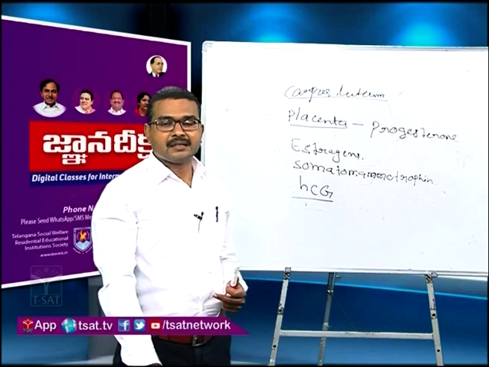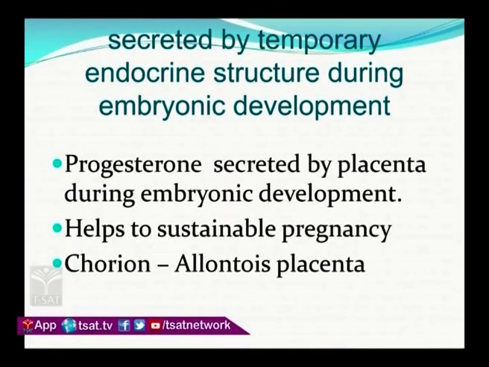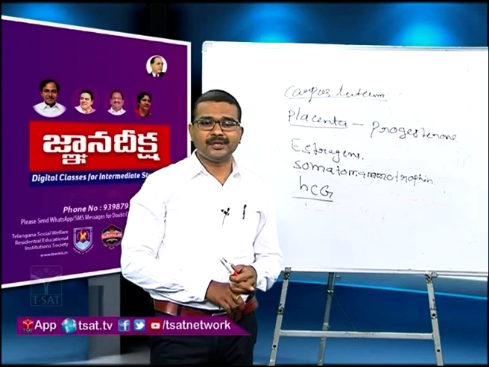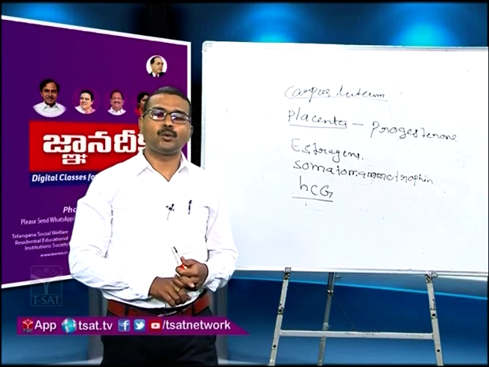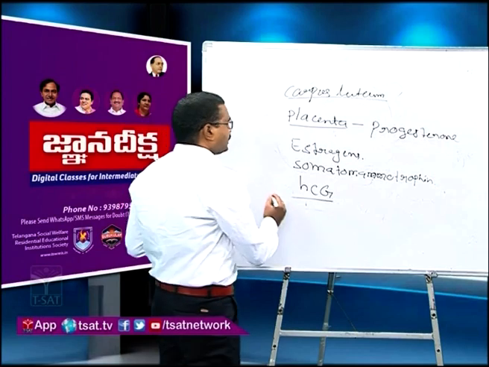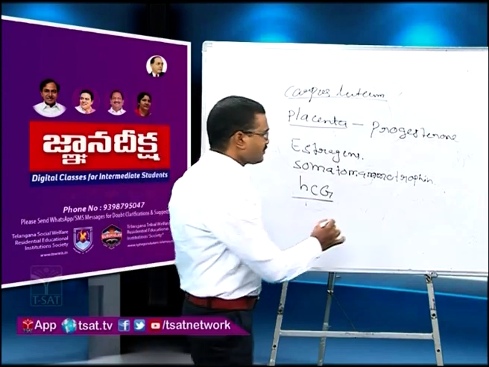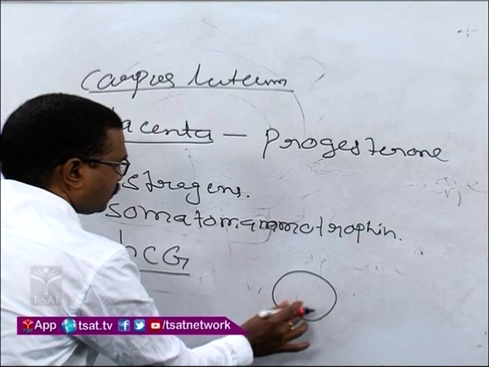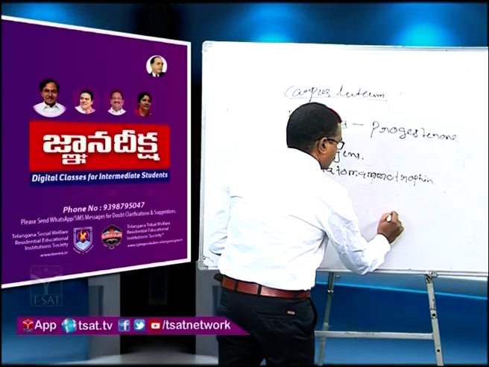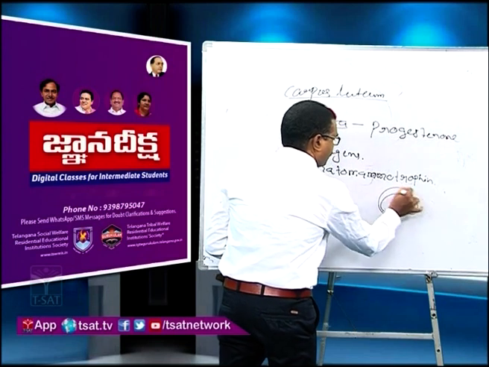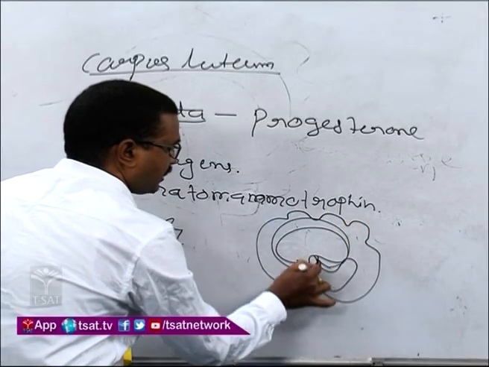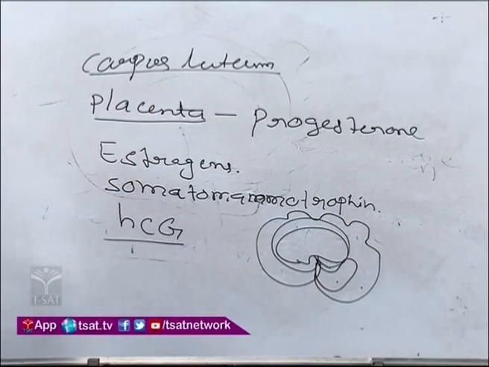The distinctive properties of the human placenta are that it is a chorioallantoic placenta, a hemochorial placenta, and a deciduous placenta. Chorioallantoic placenta means that around the fetus, the amnion is there, and the allantois and chorion are there. The chorion and allantois fuse and form the placenta.